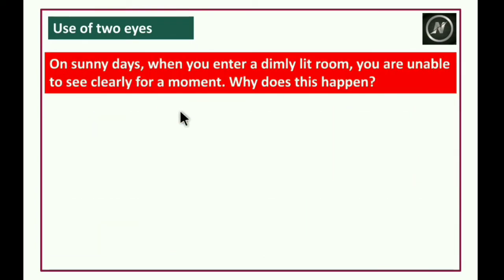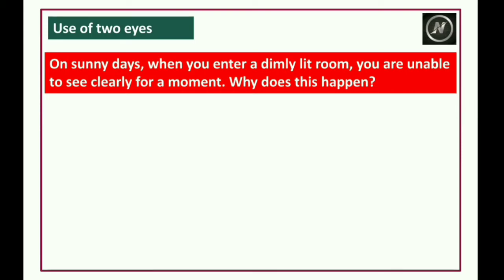On sunny days, when you enter a low light room, you are unable to see clearly for a moment. Why does this happen? For example, when you enter a movie theater, which is dark, with low light, we cannot see clearly for a few minutes. Why does this happen? We will see.